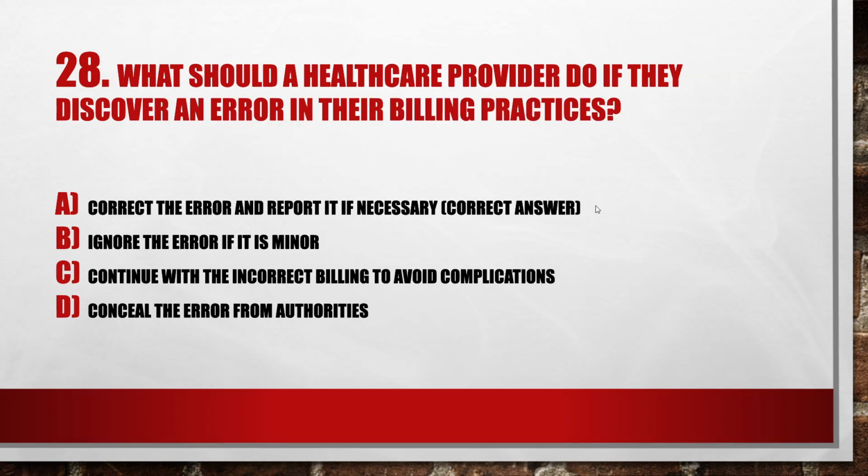Next question. What should a healthcare provider do if they discover an error in their billing practices? Option A, correct the error and report it if necessary. This is the right option. And next options: ignore the error if it is minor; continue with the incorrect billing to avoid complications; conceal the error from authorities. All three options are wrong. The first option is the right option, correct the error and report it if necessary.